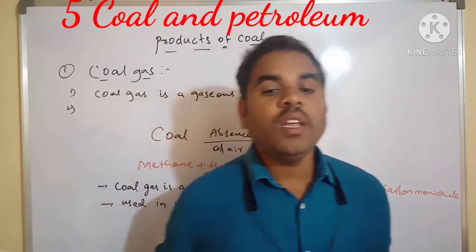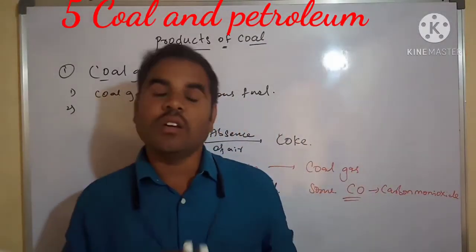Coal gas was used for street light, first in London around 1810.